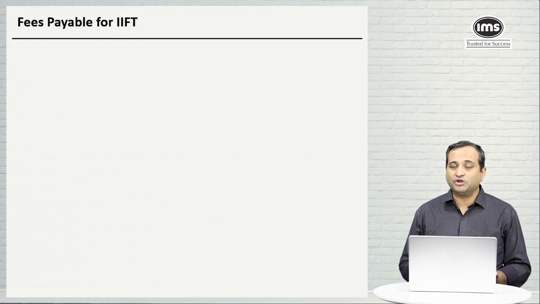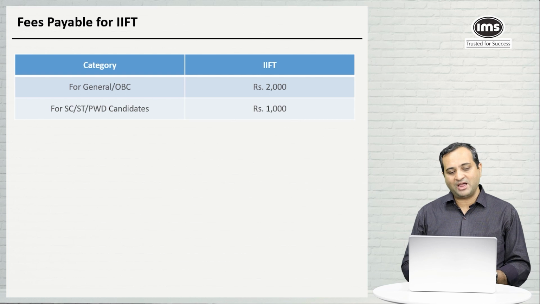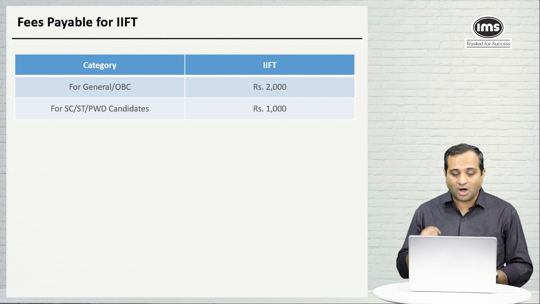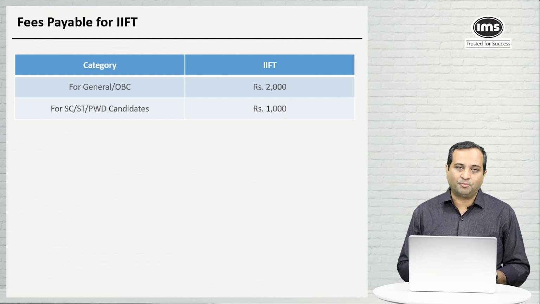So what are the fees that you need to pay for applying to IIFT? If you belong to either the general category or OBC, you will have to pay 2,000 rupees. And if you belong to either the SC category or the PWD category, you will have to pay 1,000 rupees for applying to IIFT.